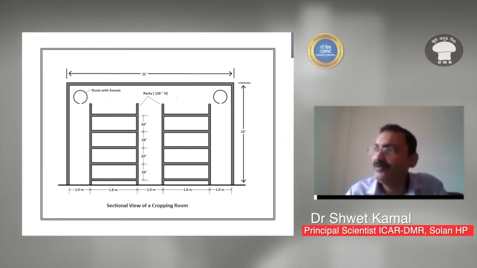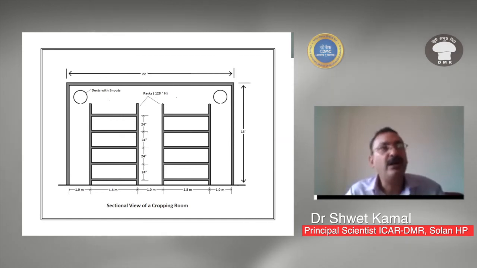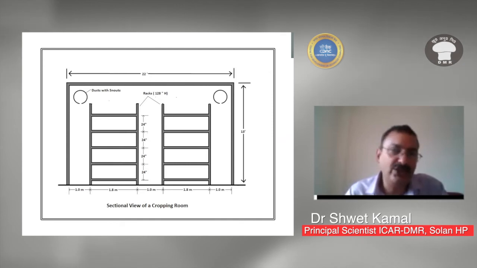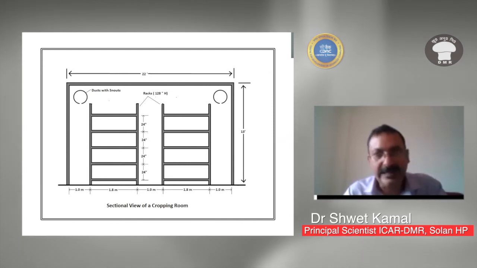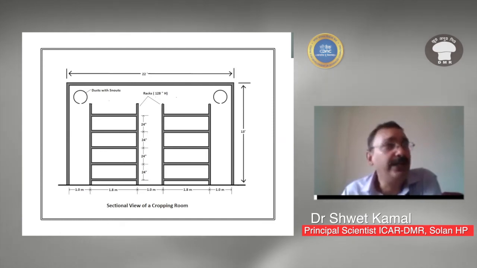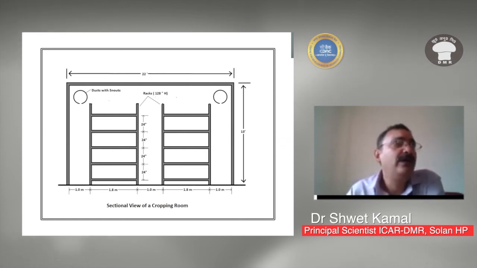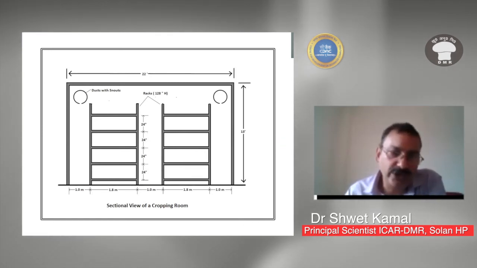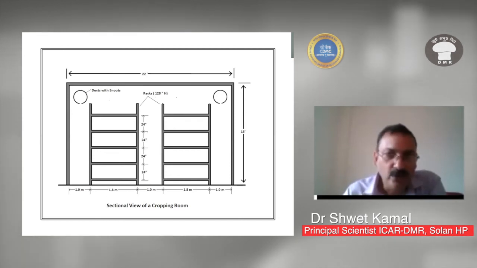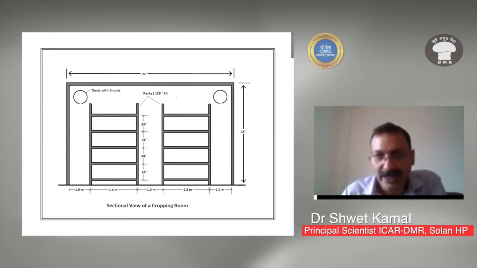In racks, you can even reduce the difference between the two tiers, up to 18 inches between the two racks. And you have to leave at least 4 feet on the top of the rack. Above the top tier, 4 feet of space should be open to circulate the air.